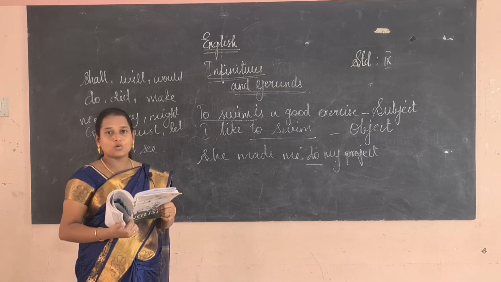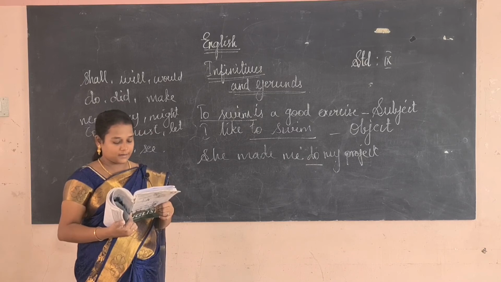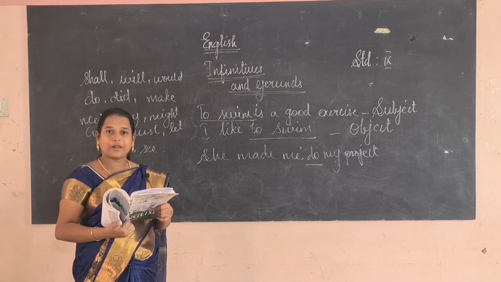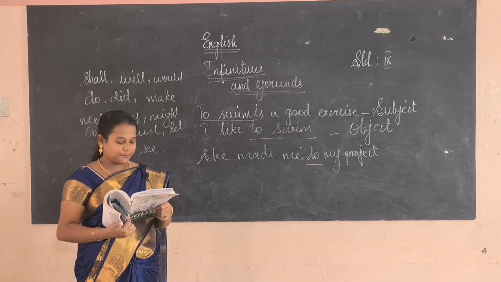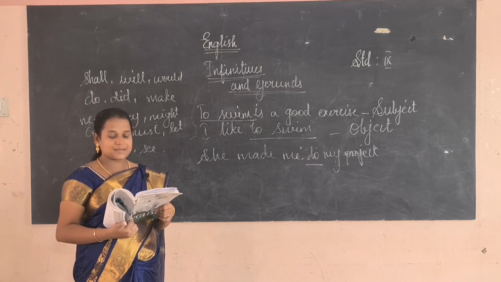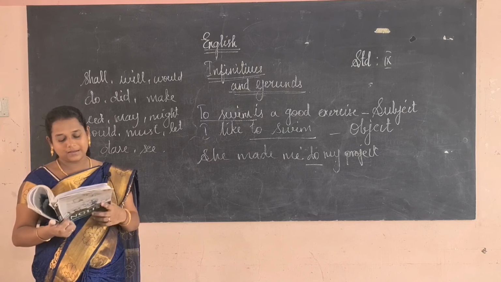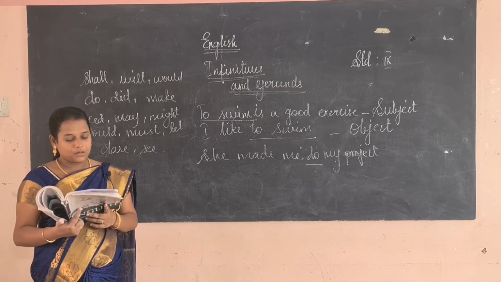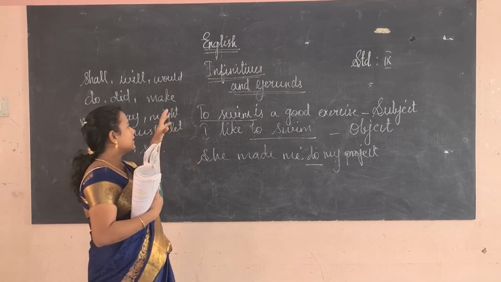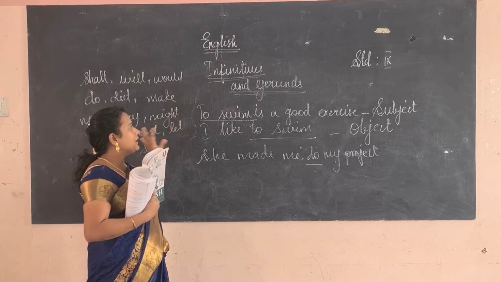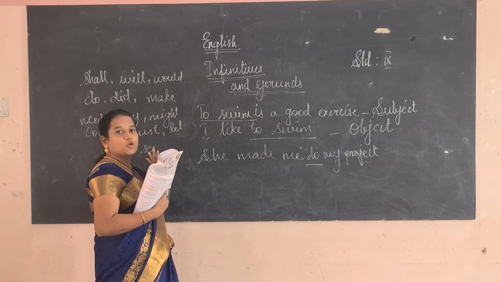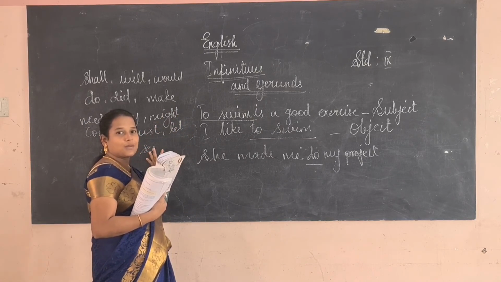Everyone wants to go: to go is an object here. His ambition is to fly: to fly is a complement here. He lacked the strength to resist: it's an adjective there. We must study to learn: that is an adverb. So now you know what an infinitive is. The infinitive is often called a to-word. It will act as a subject as well as an object.